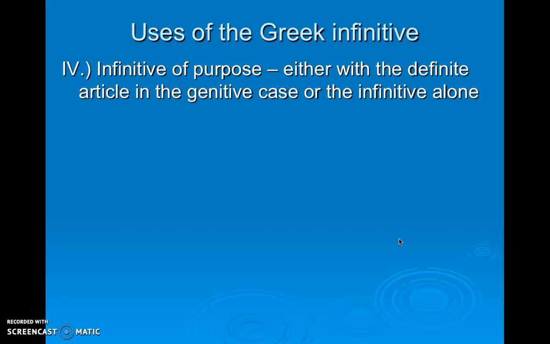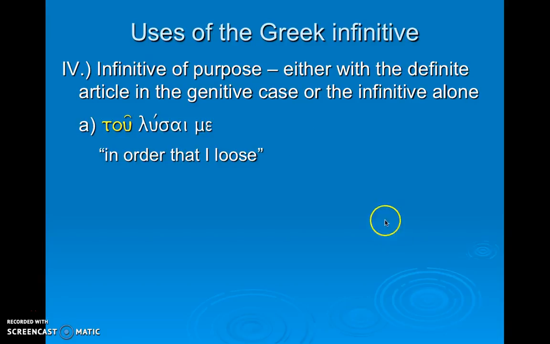The fourth use of the Greek infinitive is an infinitive of purpose. It could have the definite article in the genitive case, or you could see the infinitive by itself without the article. Here's an example with the genitive cased article. Tou lusai me.